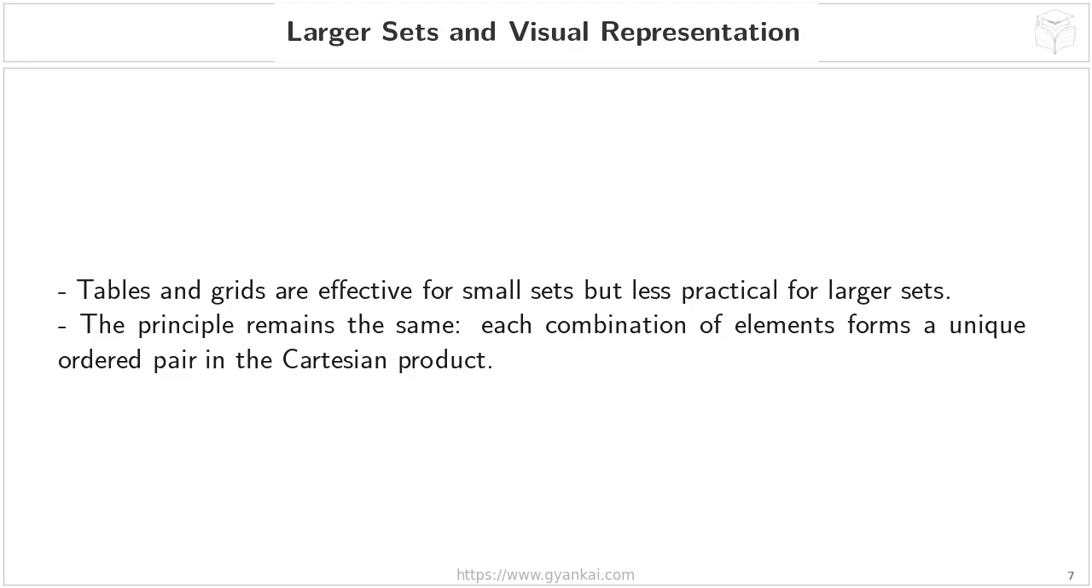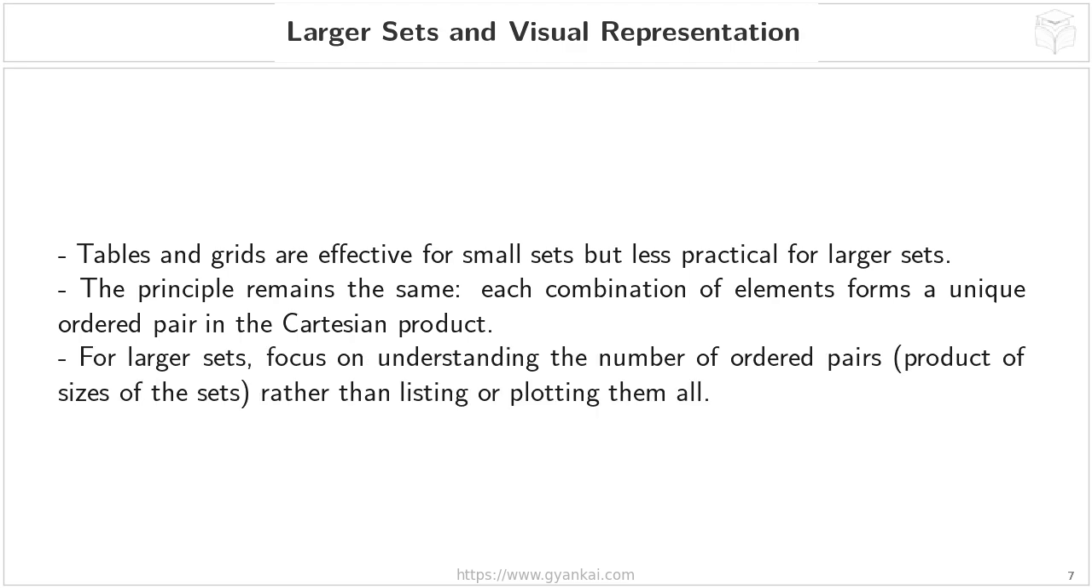However, the underlying principle doesn't change. Remember, the Cartesian product is all about taking every possible pairing of elements from two sets. So, even with larger sets, each combination of one element from the first set and one element from the second set still forms a unique ordered pair within the Cartesian product.